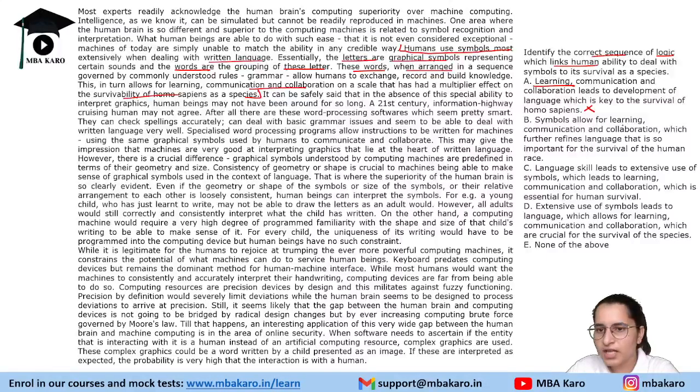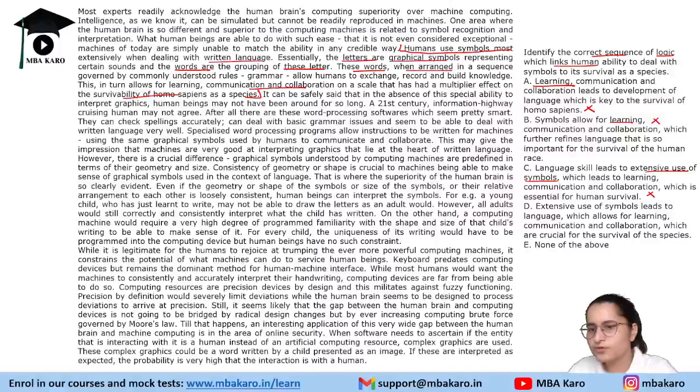Then, symbols allow for learning? Symbols are not allowing for learning. We have to create something from these symbols. Okay. C says language skill leads to extensive use of symbols. See, extensive use of symbols, they were converted into words and then sentences, and that's how language developed. So language skill is not leading to anything.